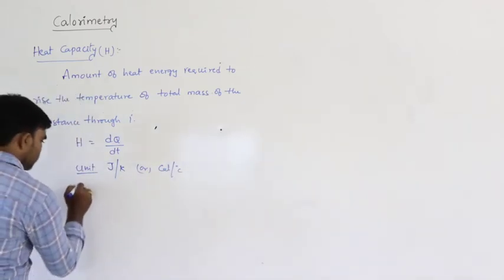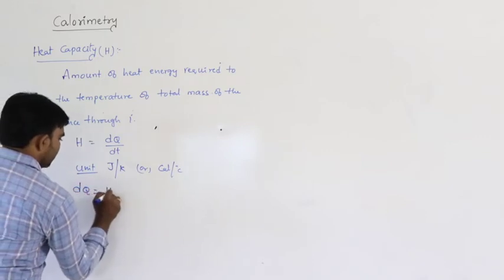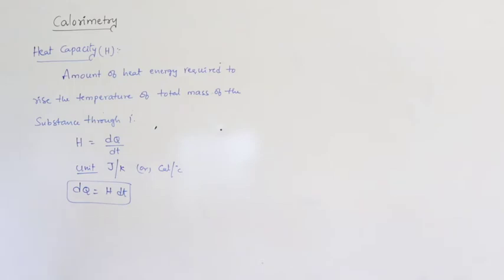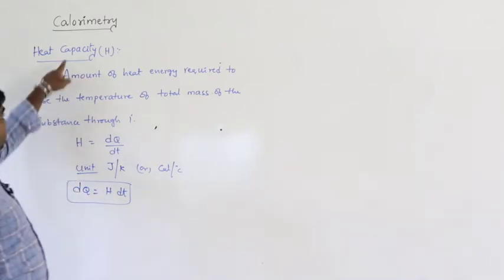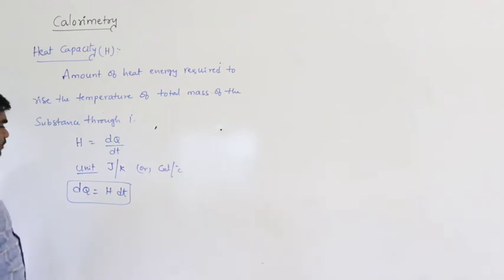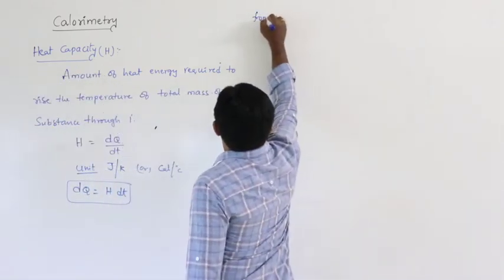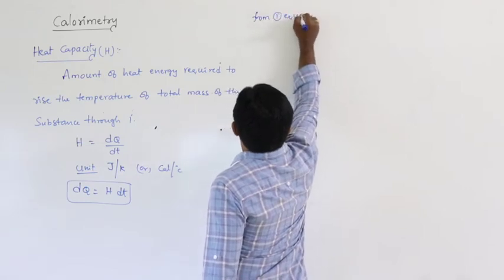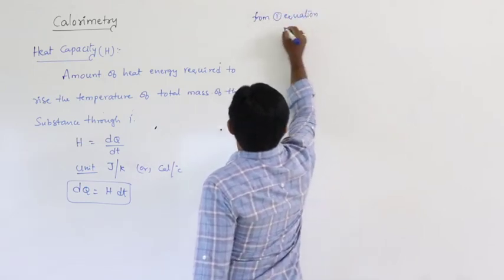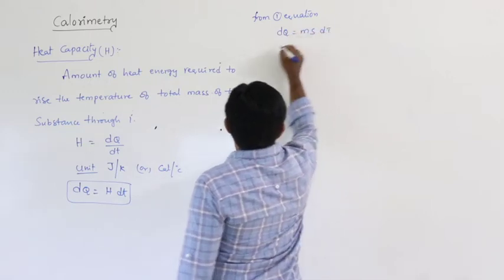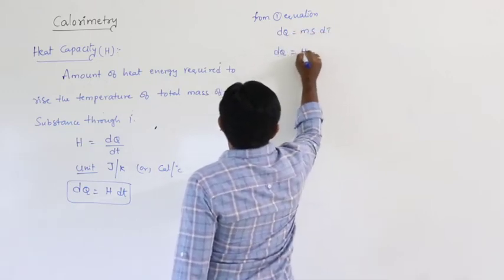From this, dq can be written as H dt, where H is the heat capacity. From the specific heat definition, dq can be written as m s dt, but here dq equals H dt.